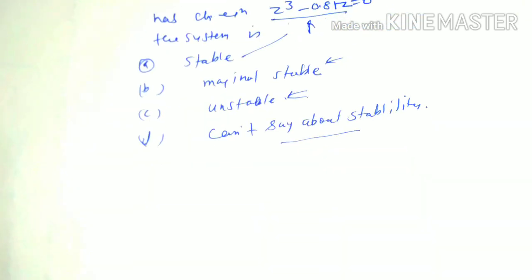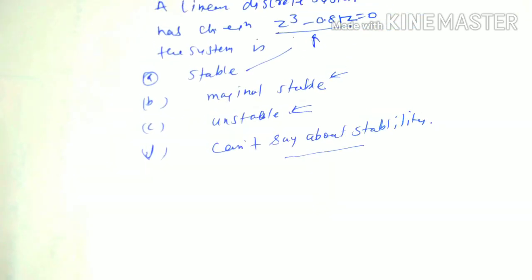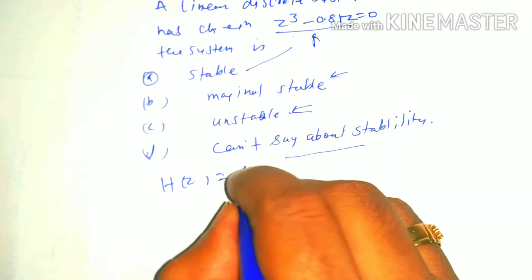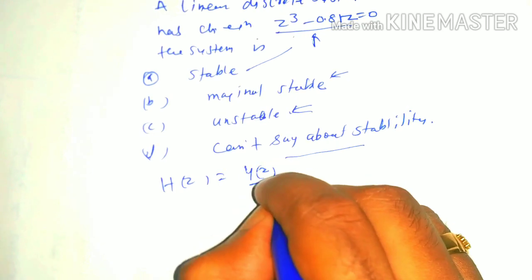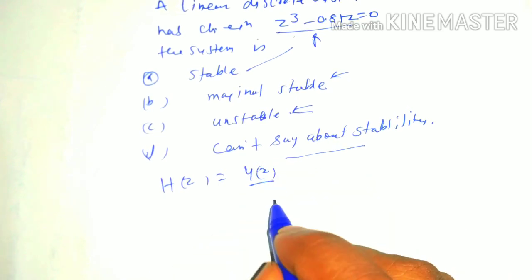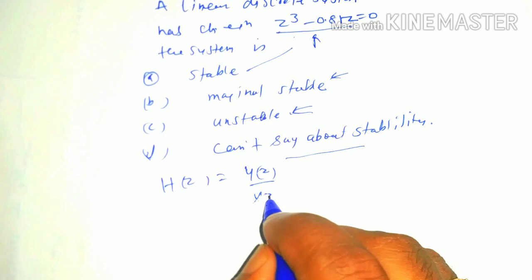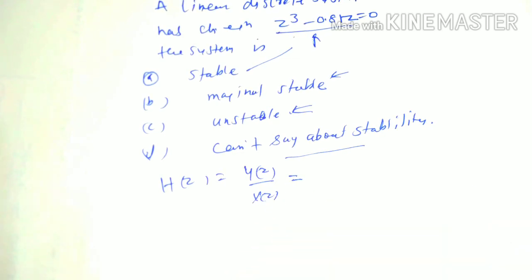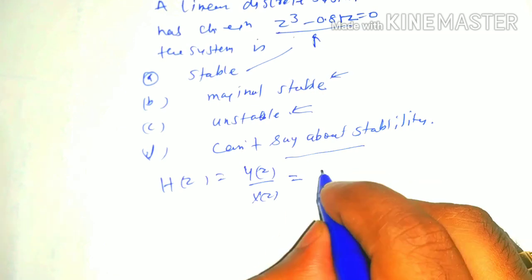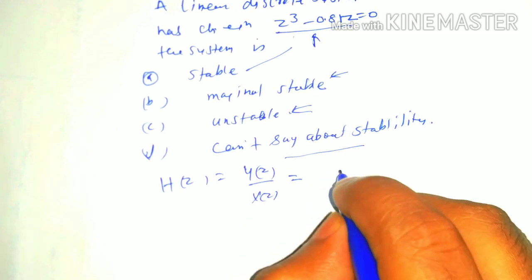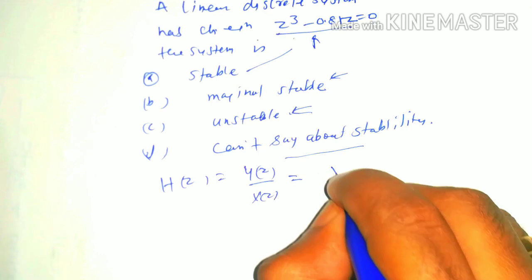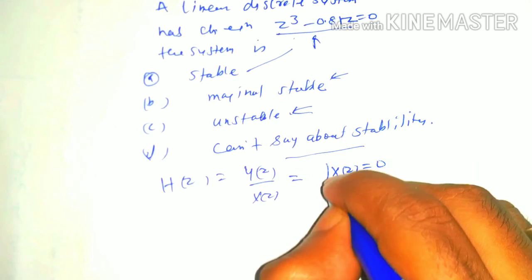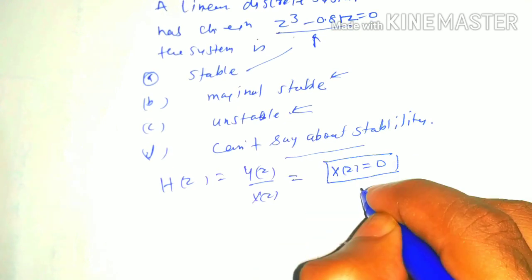We know that for any system H(z) equal to Y(z) by X(z), if the system is like that, then its characteristic equation is given by the roots of the denominator, that is, the roots of this equation.